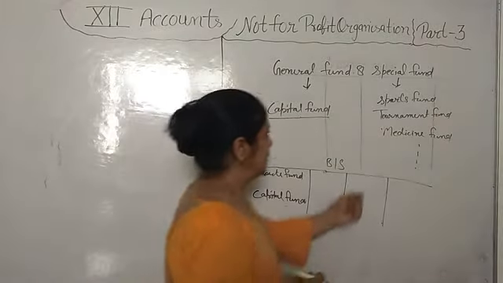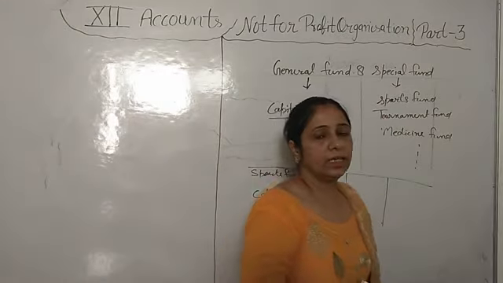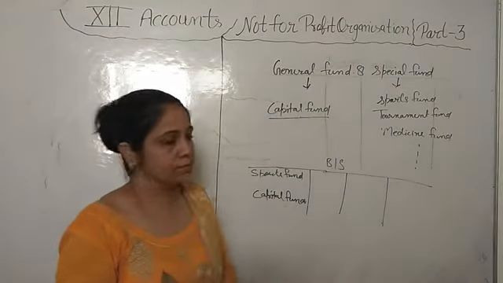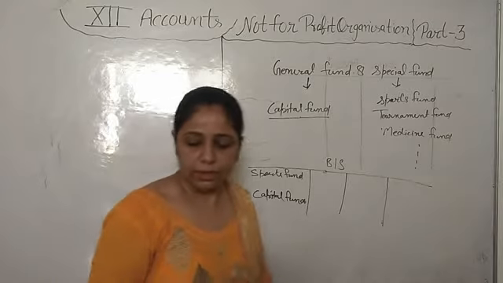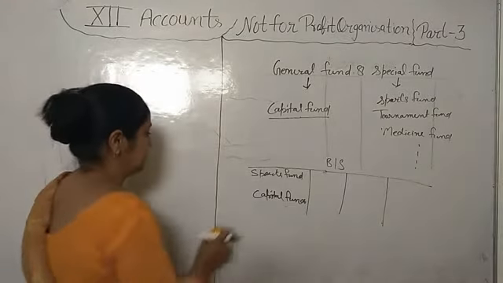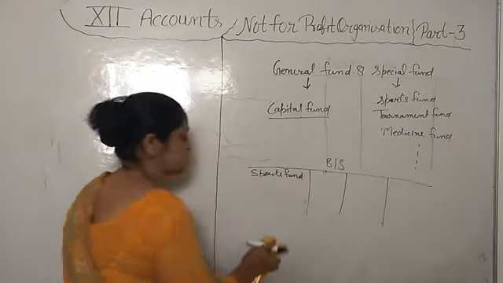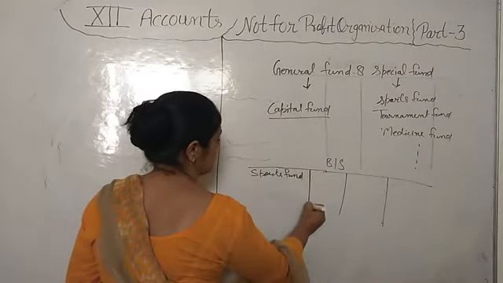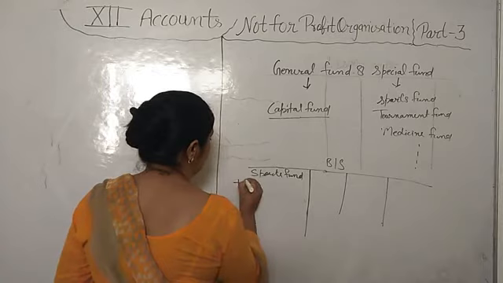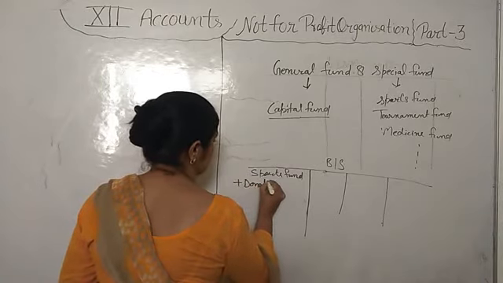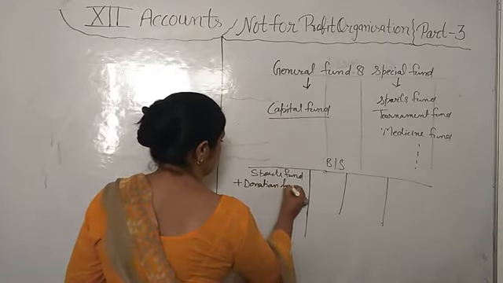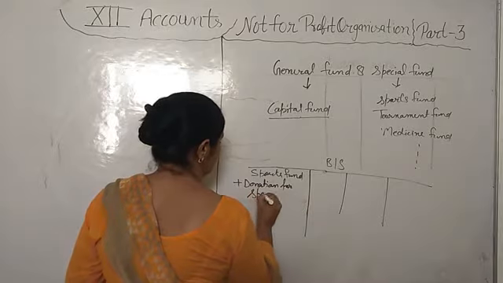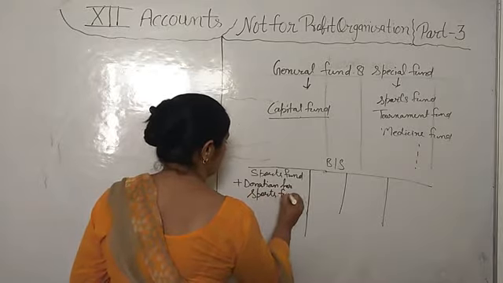Now one more thing about the special fund. If we receive any money related to the fund, like a subscription or donation received for the sports fund, we will add it in the sports fund.